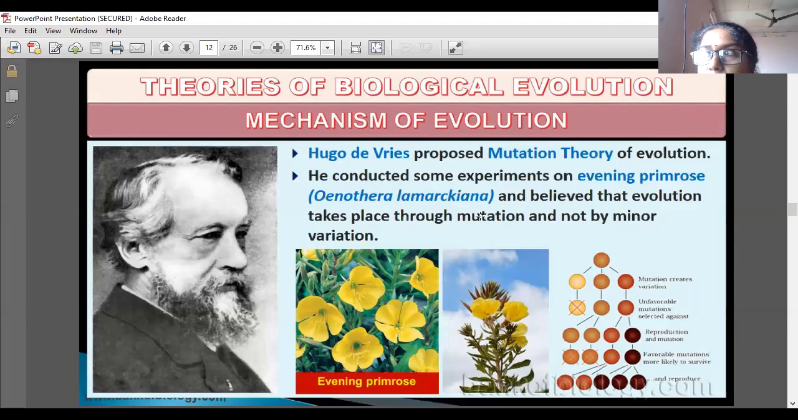But Darwin told that it is through minor variation only. So according to Darwin, millions of years are taken for evolution. But according to de Vries, it is by mutation only. What is the definition of mutation? Sudden change in chromosome. So according to de Vries, it is a sudden process. So Hugo de Vries proposed the mutation theory of genetics, experimenting on Oenothera lamarckiana, and believed that evolution takes place through mutation and not by minor variation.